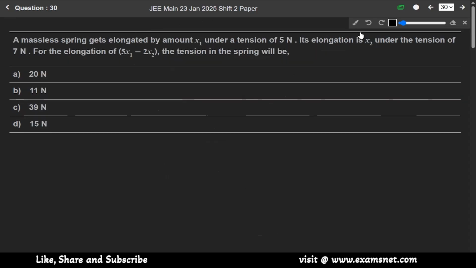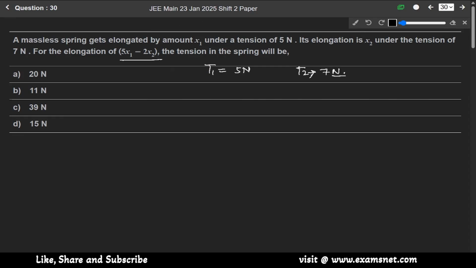Now next question 30. A massless spring gets elongated by amount x1 under a tension of 5 Newton. Its elongation is x2 under the tension of 7 Newton. For the elongation of this, the tension in the spring will be, okay, so tension T1 is given as 5 Newton and T2 is given as 7 Newton.